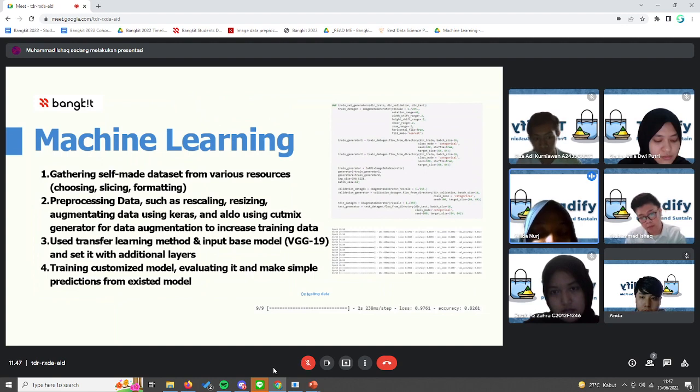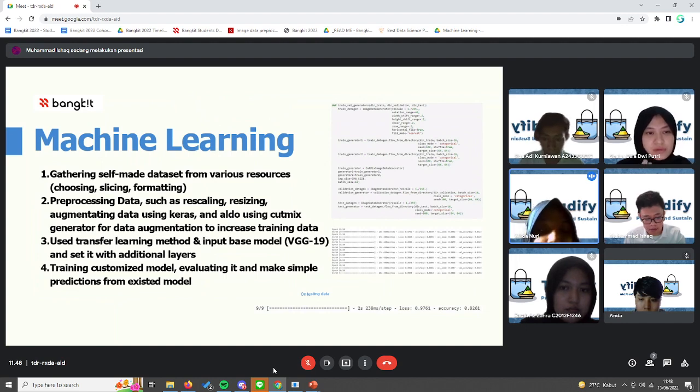After gathering the dataset, we did pre-processing such as rescaling, resizing, and several data augmentations with Keras, and we also used a CutMix generator to increase training data and improve performance. Then, we also used transfer learning and chose VGG19, and after that we set it with additional layers. And finally, we have the customized model. We train it, evaluate it, and finally make simple predictions from the existing model.